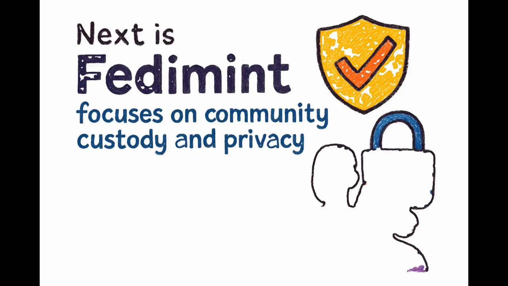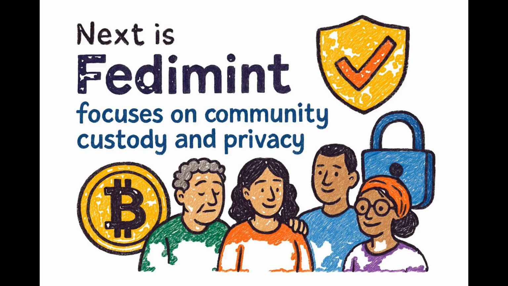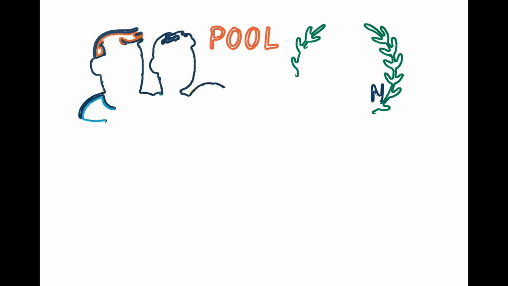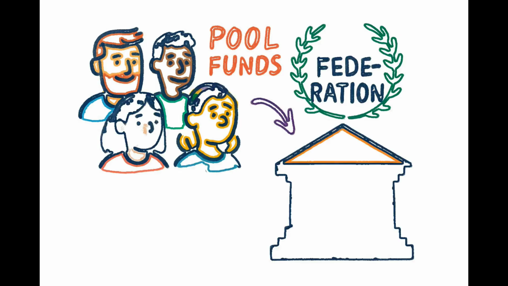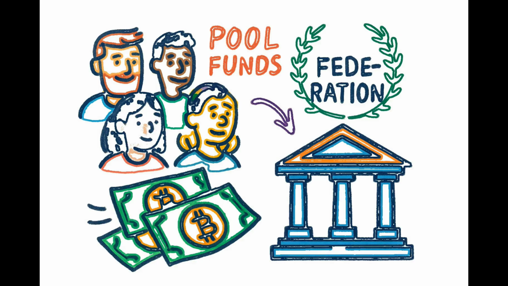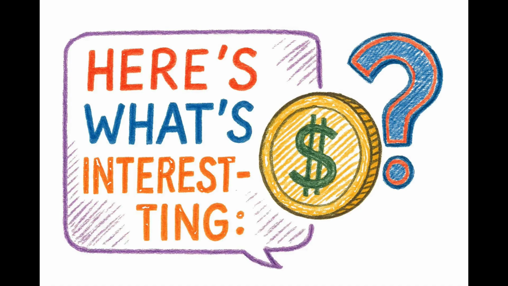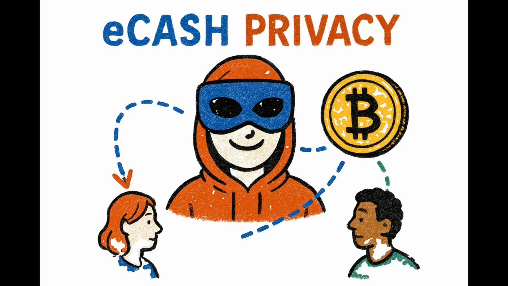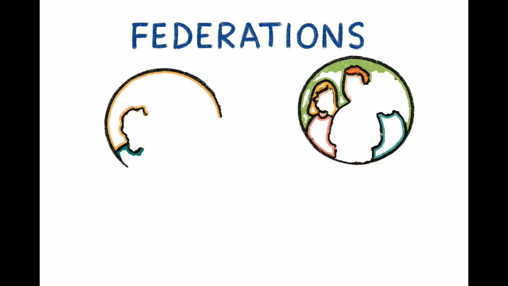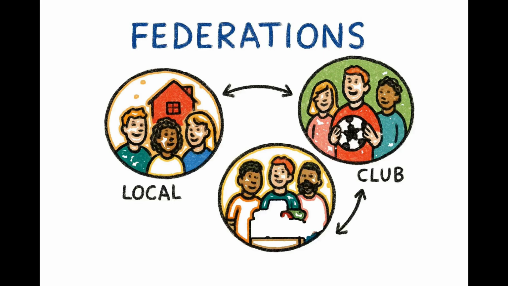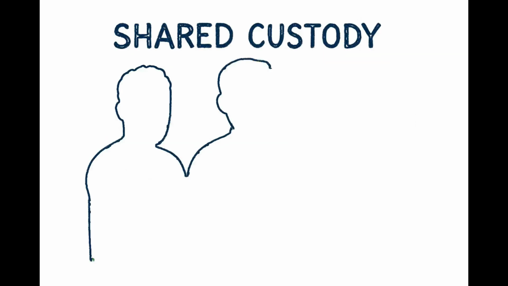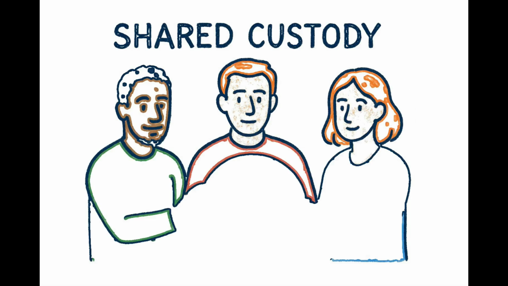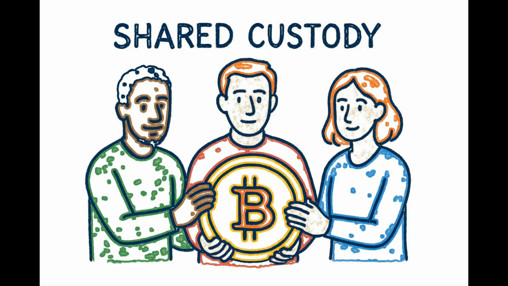Next is Fedimint, which focuses on community custody and privacy. Unlike Liquid, Fedimint is designed for groups of users to pool funds under a federation. Here's what's interesting. You get eCash-style privacy, so individual transactions are less traceable. Federations can be local communities, clubs, or cooperative setups. It's especially helpful if you want shared custody without trusting a single person or institution.